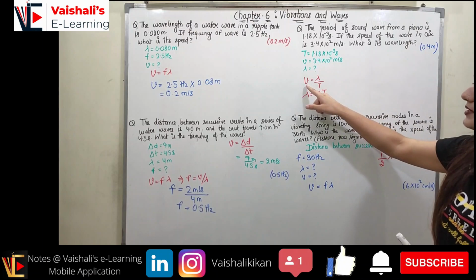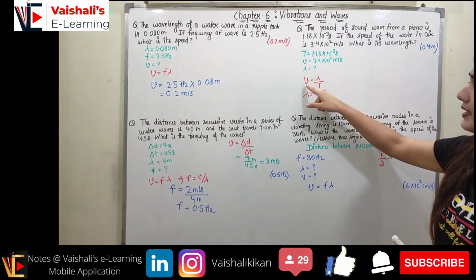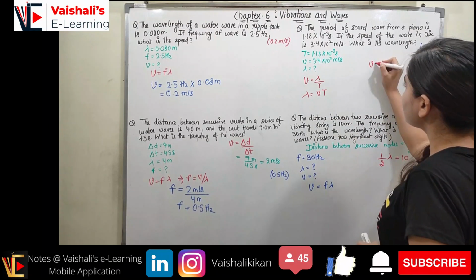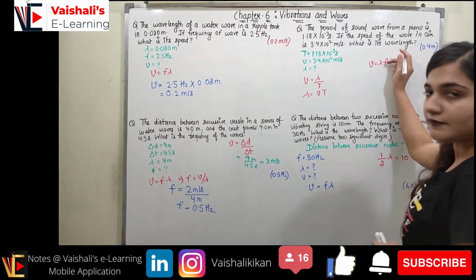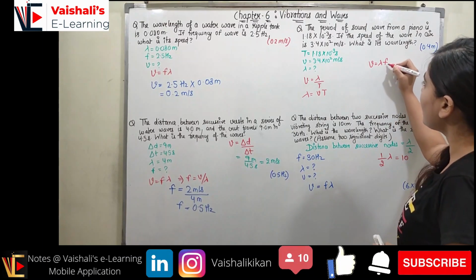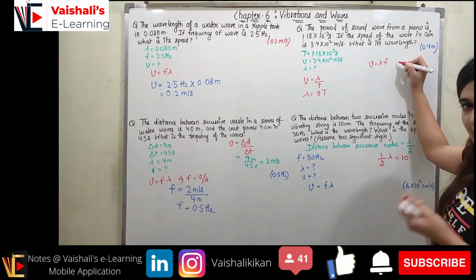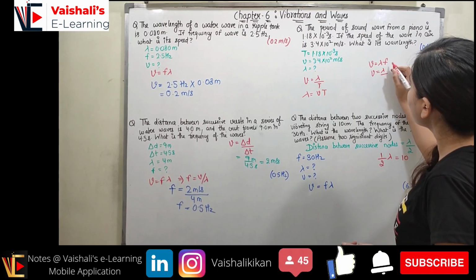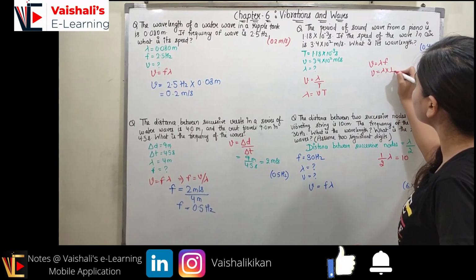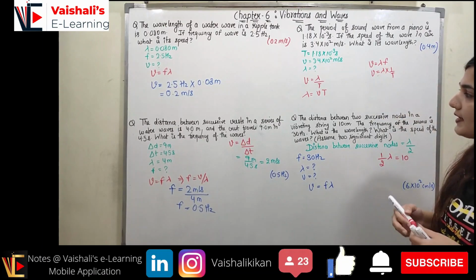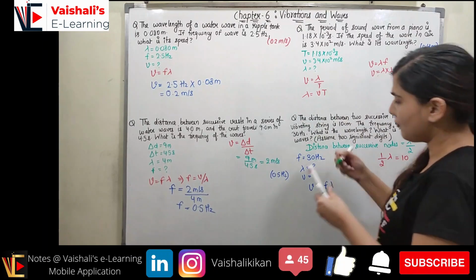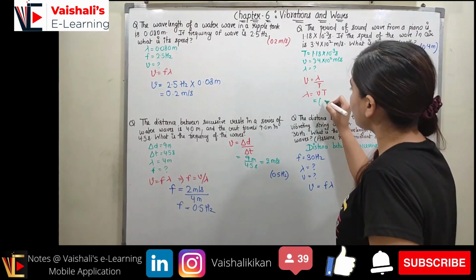Again, from the universal wave equation, we know V is equal to lambda into F. Now frequency is 1 upon time, that we already know. So it can be represented as lambda into 1 upon time period, right? So V is equal to lambda upon T, or I can say lambda is equal to V into T. Now we know both V and T. So we are going to put it in.